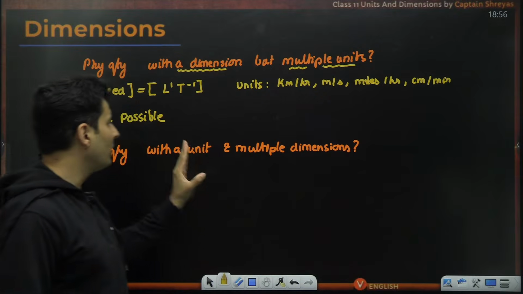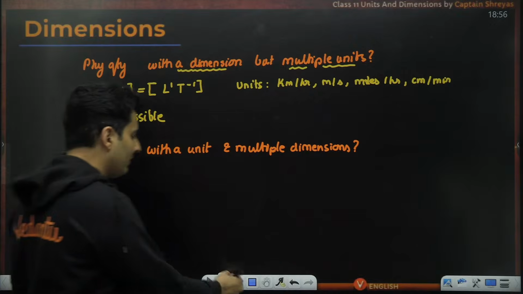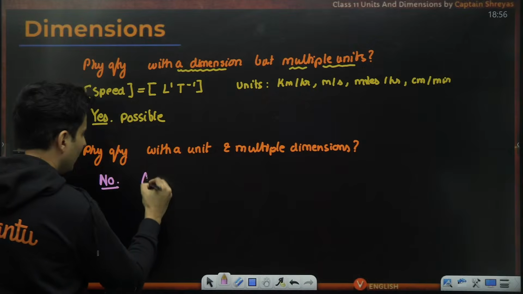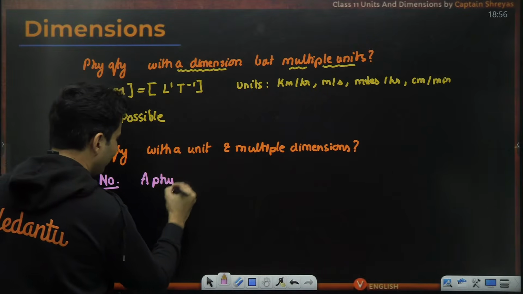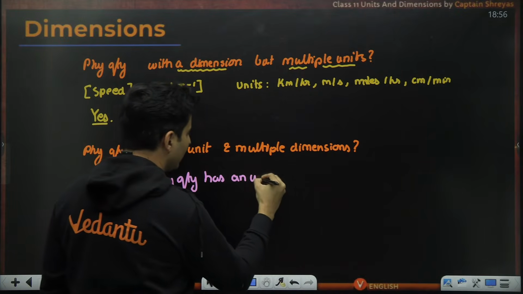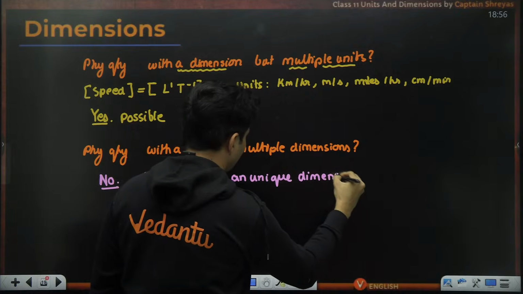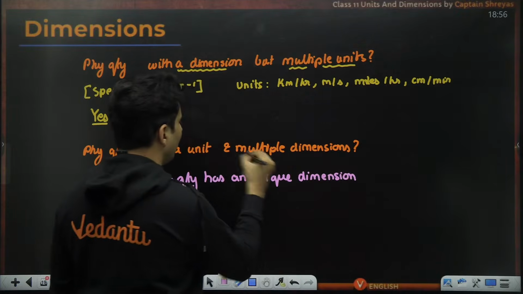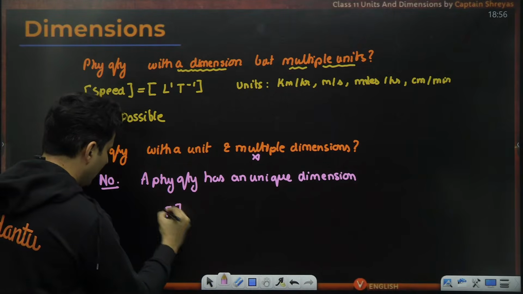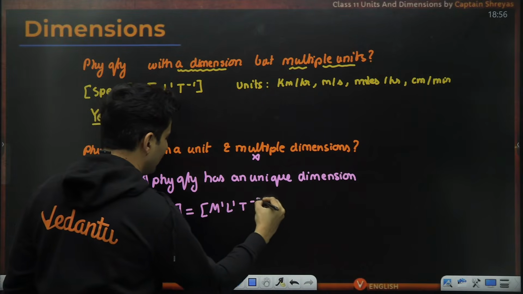Can you have a physical quantity with a unit but multiple dimensions? That is definitely a big, big no, because a physical quantity has a unique dimension always. It can't have multiple dimensions. For example, the dimension of force, which we found out, is M raised to 1, L raised to 1, T raised to minus 2.